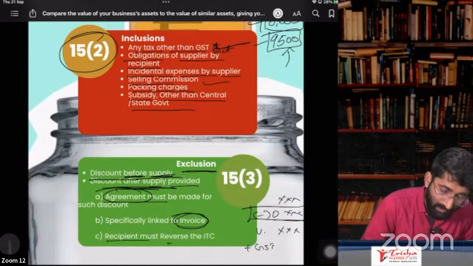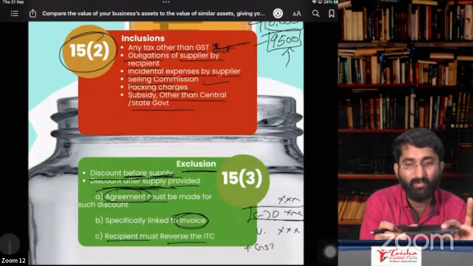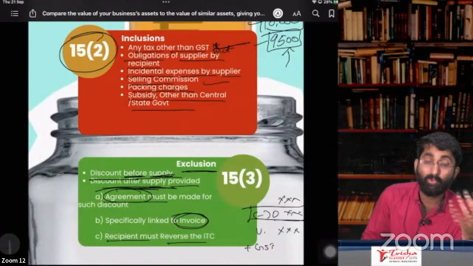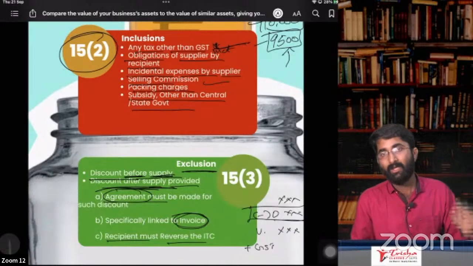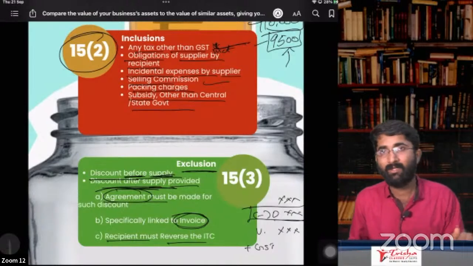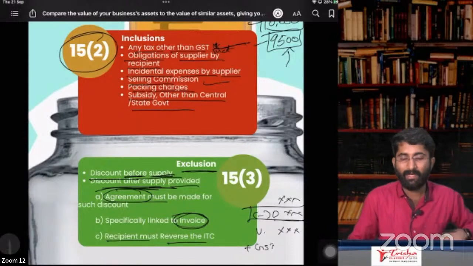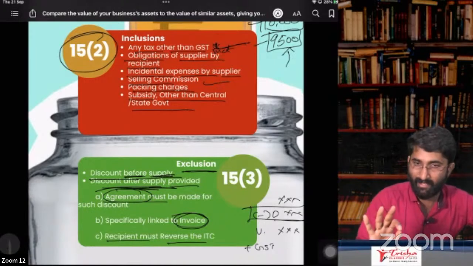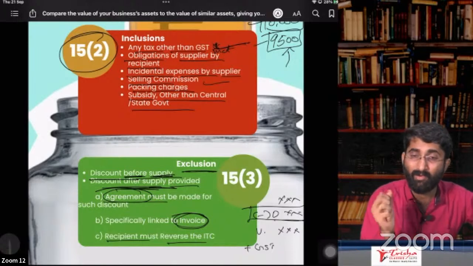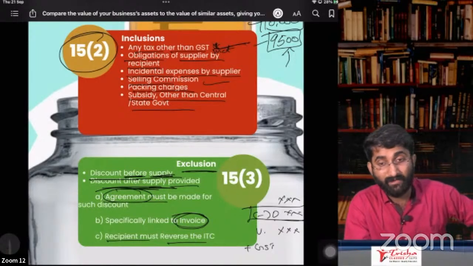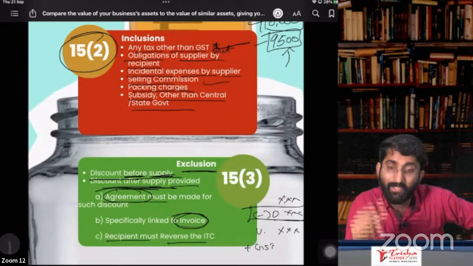And the last one is the recipient must reverse the ITC. So I gave you these mobile phones, and you already paid me GST on these 10 mobile phones. Now I'll put this in your GST number. Will you get the ITC? Yes, you will get the ITC. So now what has happened here? I sold you the goods, you paid me the amount with GST. Discount not there. Right now, I have not given you the discount. I'll give you the discount after 10 days if you are able to sell all the mobile phones. Think you sold all the mobile phones and you took the ITC as well.